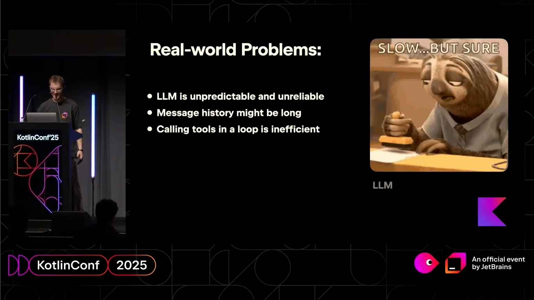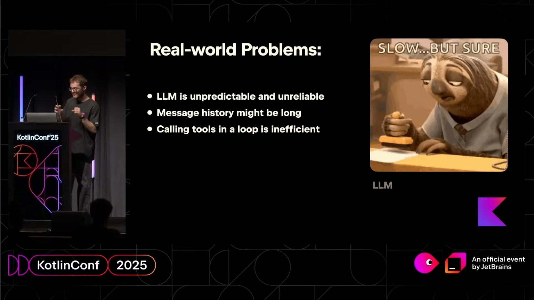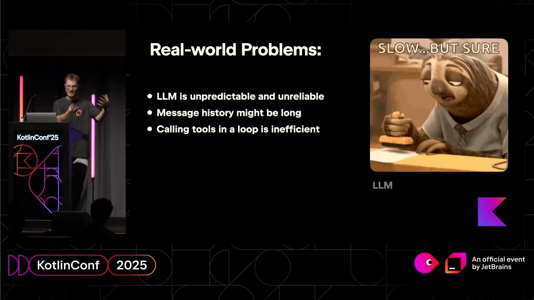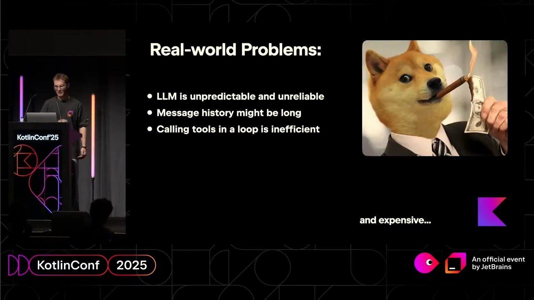That's a problem. Another thing, calling tools in a loop is very inefficient in real life. Remember again the same ChatGPT example. You give the message to the LLM, and you wait until it gives you the next prediction, the next action, the next tool call, for example, like send money. And then you wait again. You give a response, and you wait again. You get a response, and you wait again. That's very inefficient. And also, it costs you money. You have to pay for the tokens again and again and again for each single tool call.